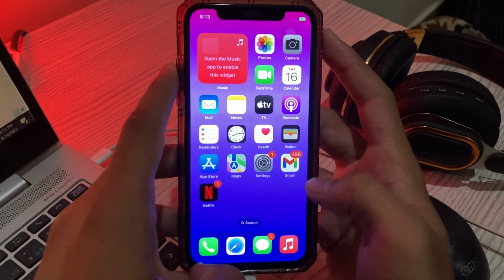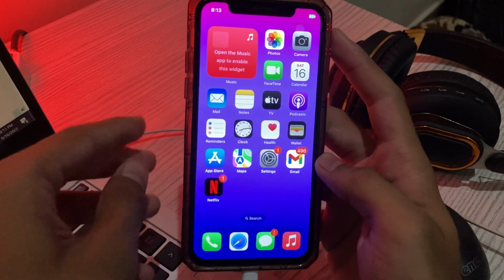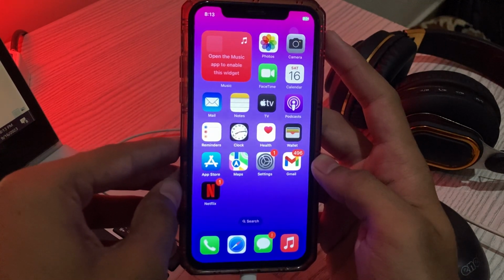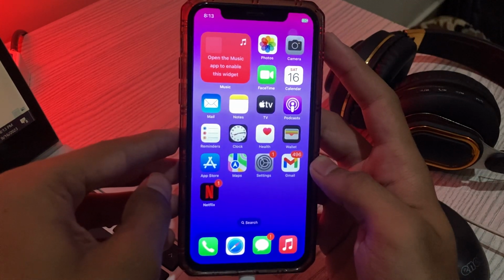If you are still facing the same issue, there may be a chance that you don't have the latest iOS version. So make sure you have updated the iOS to the latest version and check it out.